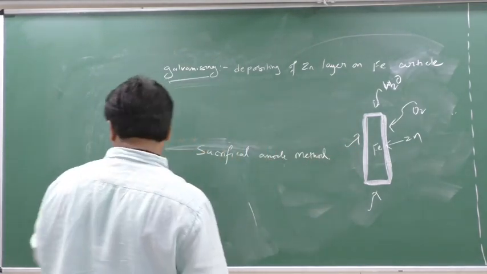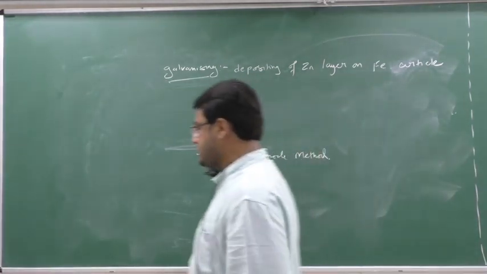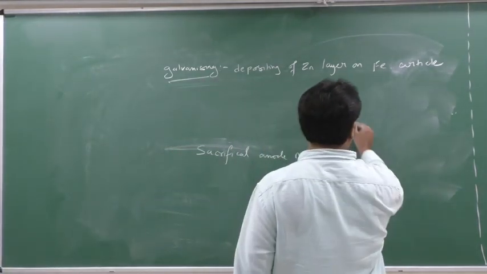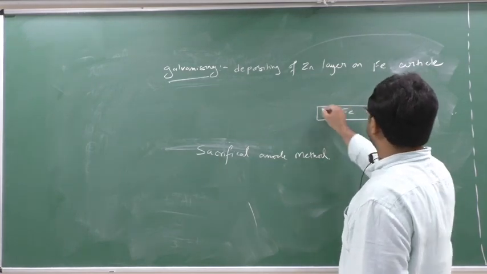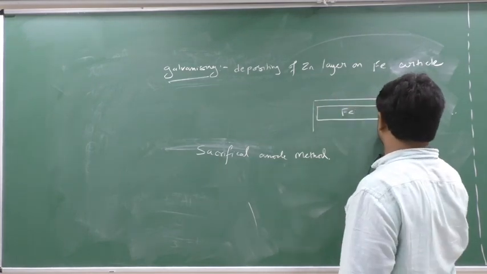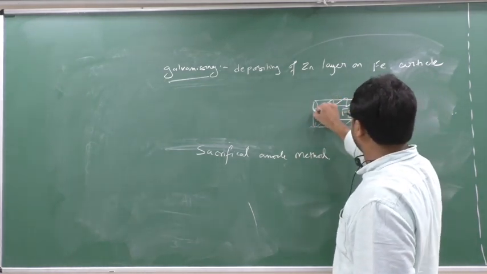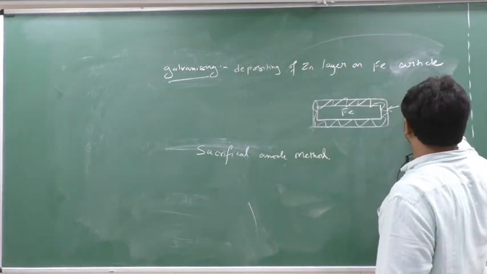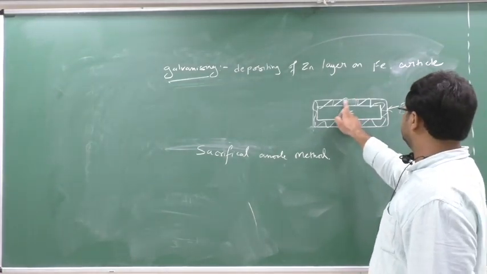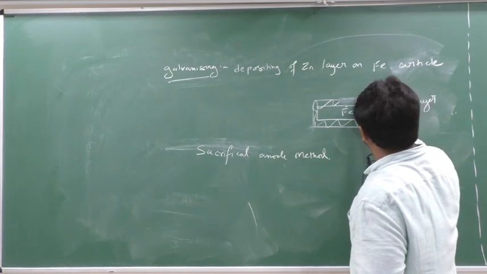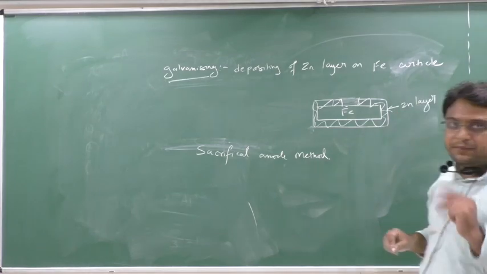Okay, now what is meant by the sacrificial anode method? We will see this. Suppose I am taking one iron rod and I am depositing a zinc layer here.